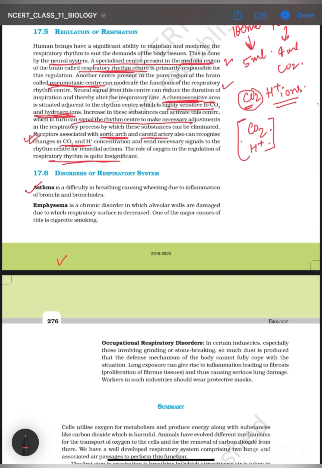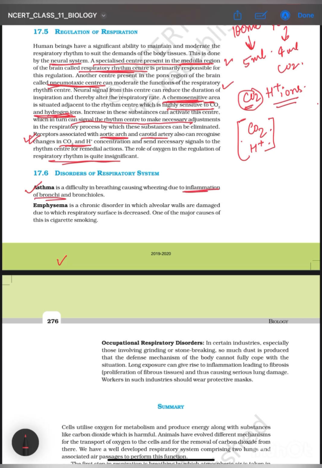And so it is basically difficulty in breathing, causing wheezing due to inflammation of bronchi and bronchioles. It is not a lung disease, it is not an external nostril disease. It is a disease of the conducting part of the respiratory system, the passage where the air is transported.